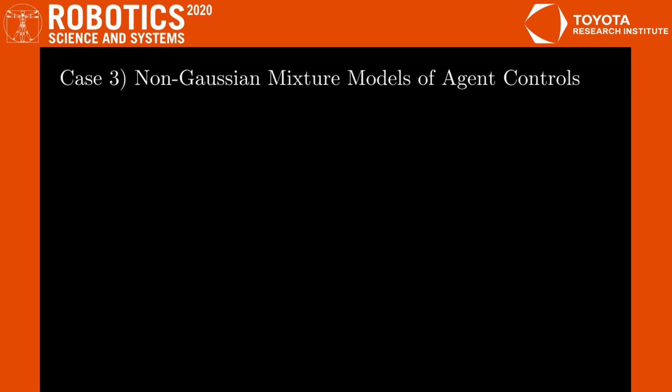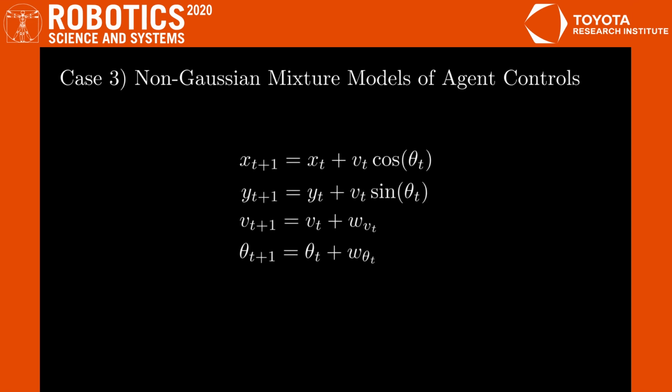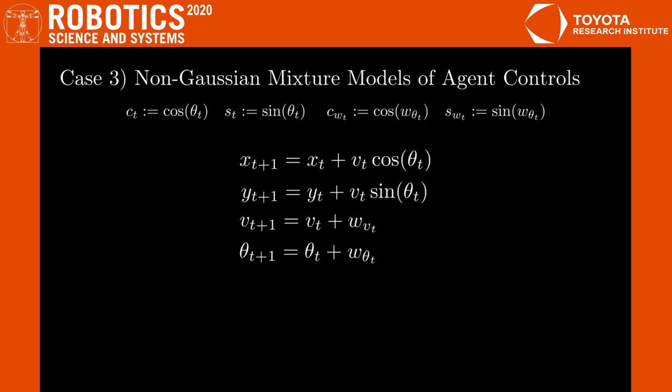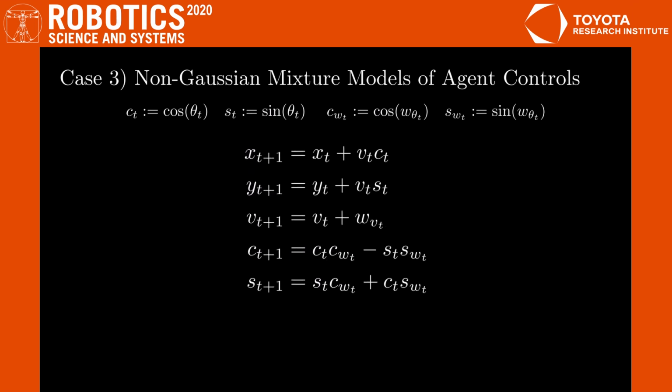For the problem of propagating agent controls, we are going to use the discrete time Dubins car, with the time steps omitted for concision. This is our acceleration model, and this is our turning model for the agent. Now, this is not a polynomial system, but by making these substitutions, we can transform the Dubins car into a polynomial system, so we can use it in TreeRing.